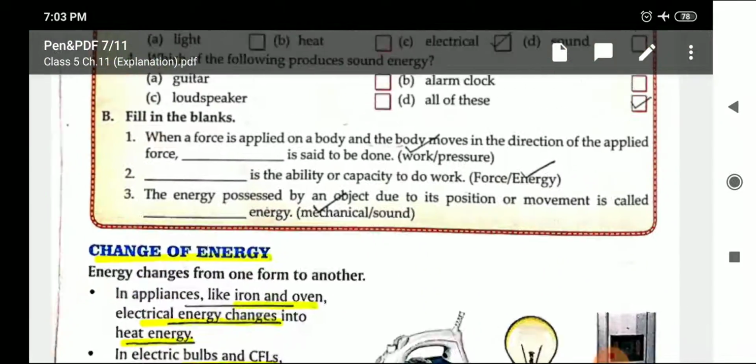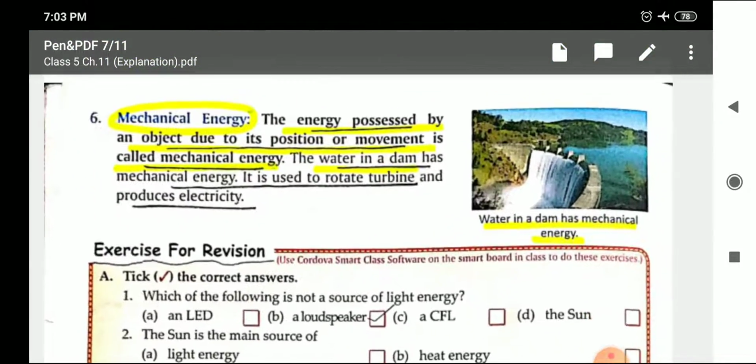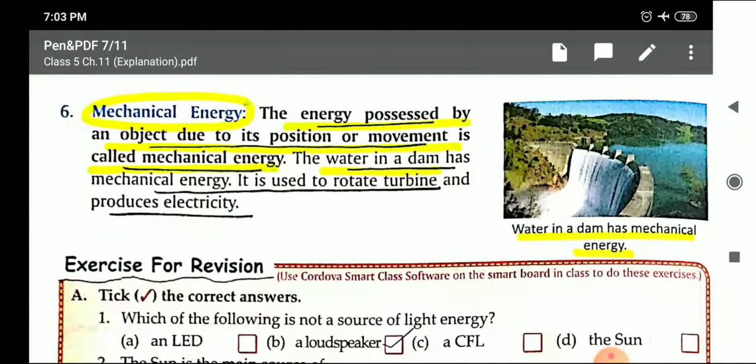Now the next and the last very important type of energy is mechanical energy. This is a new term for you, so just try to understand mechanical energy. The energy possessed by an object due to its position or movement is called mechanical energy. What do you understand by this statement?